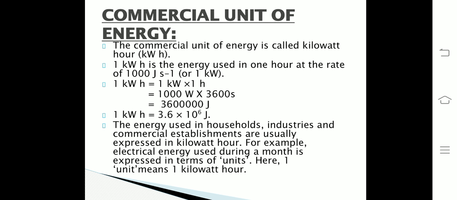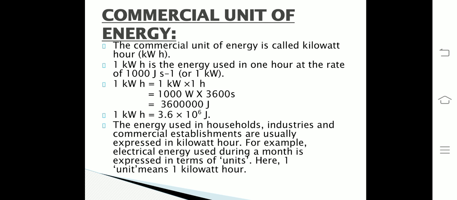Commercial unit of energy. The commercial unit of energy is called kilowatt hour. What is 1 kilowatt hour? It is the energy used in 1 hour at the rate of 1000 joules per second. Now, 1 kilowatt hour can be converted into joules as shown here. 1 kilowatt hour can be written as 1 kilowatt into 1 hour.